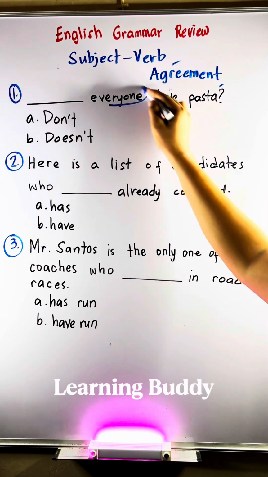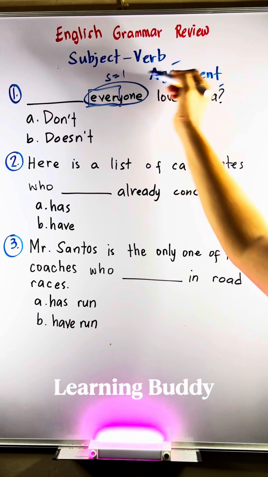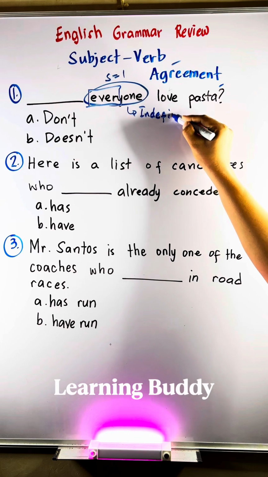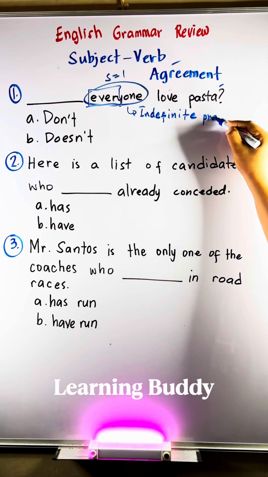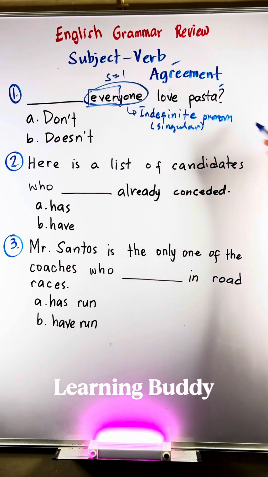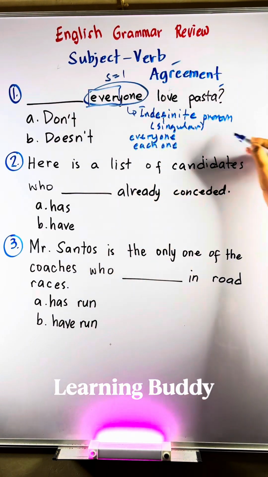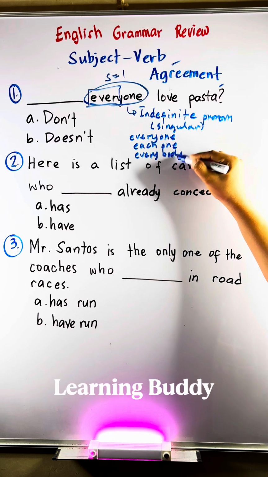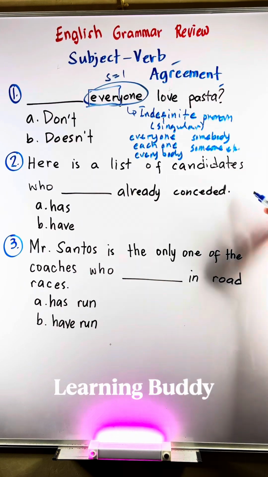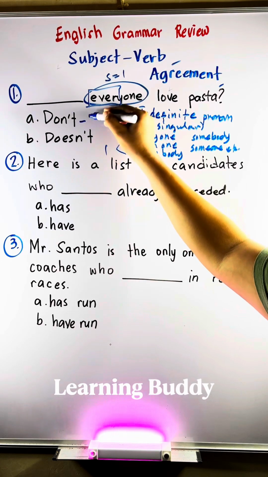To answer this sentence, you have to identify the subject of the sentence itself. Everyone, from the word every and one, the subject of the sentence is singular. We call this word indefinite pronoun. Words that are indefinite and singular in meaning or in count, such as everyone, each one, everybody. What else? We also have somebody, someone, etc. Again, these words are called indefinite pronouns, and each one of them is singular.